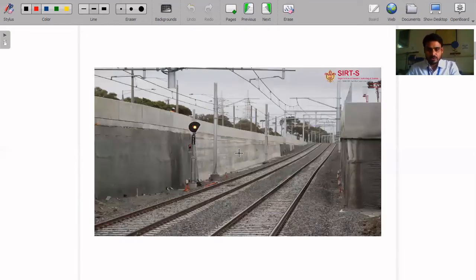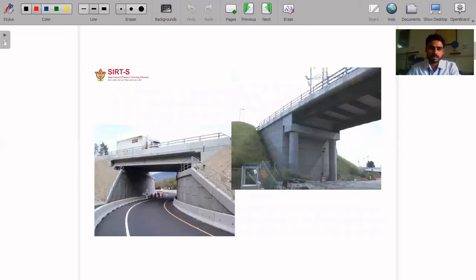Also in railway projects, this is a railway track, this is the railway line level, and this is another level of soil. To avoid the settlement of soil at that height, which would obstruct the railway track, we have to provide a retaining wall here. So the retaining wall is a very important structure which we have to provide in many civil engineering projects. This is a bridge underpass.